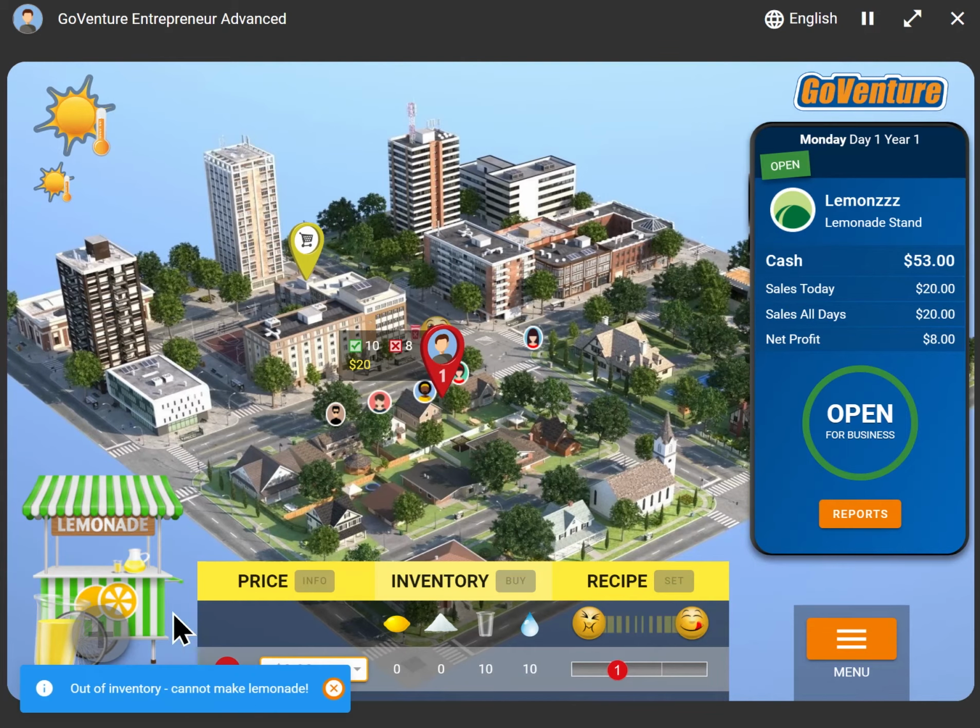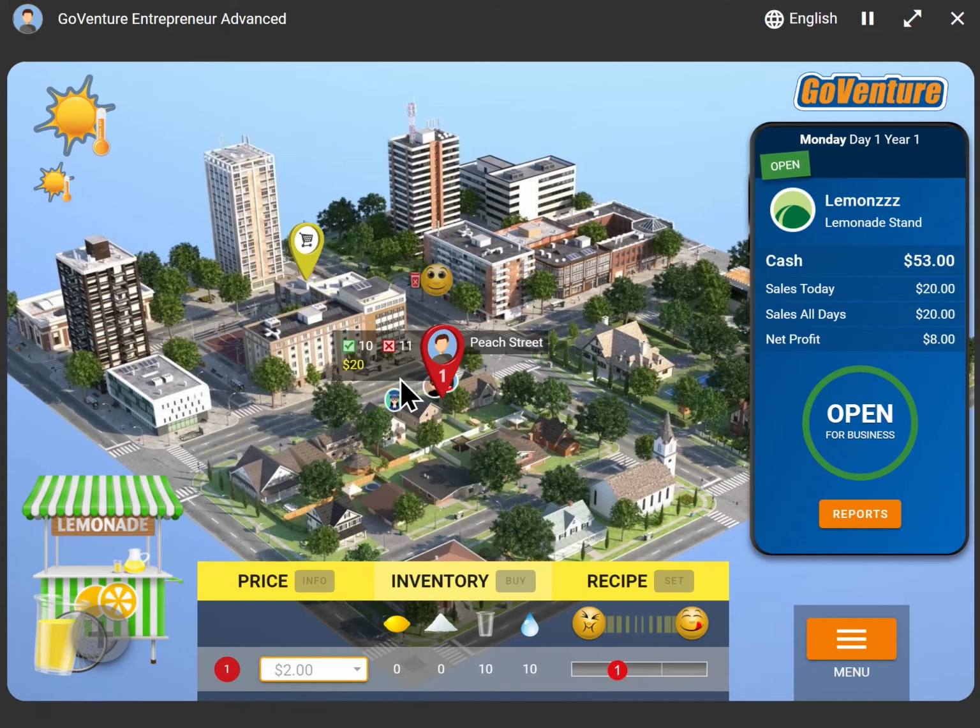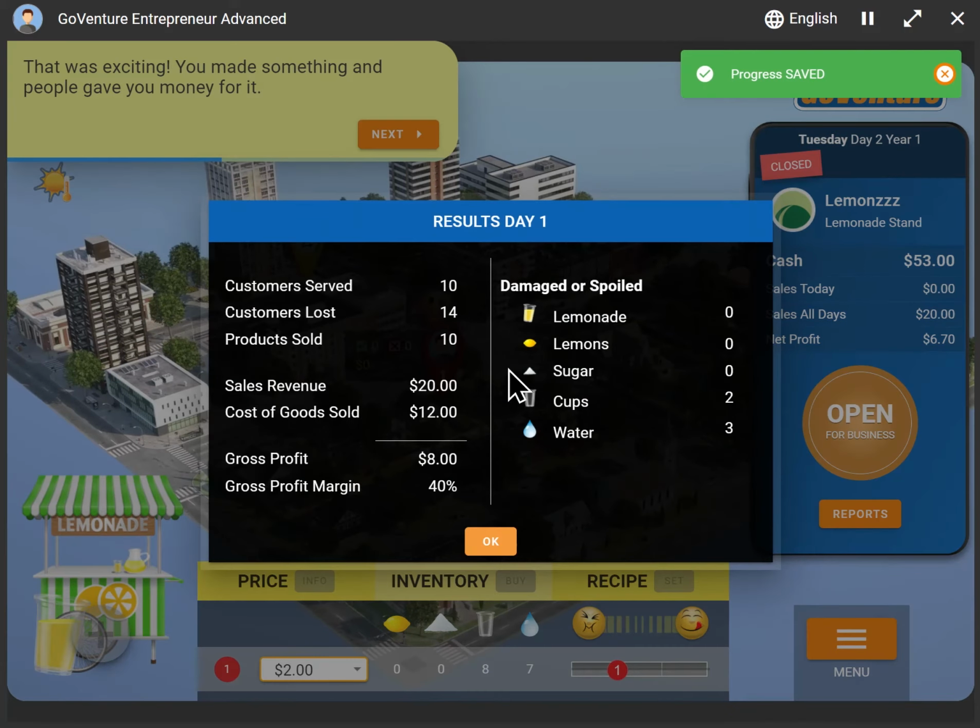Now, I've actually run out of inventory. Look at that. I've run out of inventory, which is one of the challenges of running a business. And customers are still coming, but they're not going to be very happy in a moment because they cannot order lemonade from us. So this daily animation, this simulation, will run for about a minute or so. You can see I was making sales and missing sales and monitoring what was happening with our customers. And now we have our results for the end of the day.